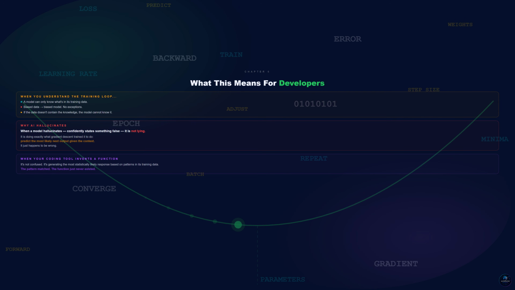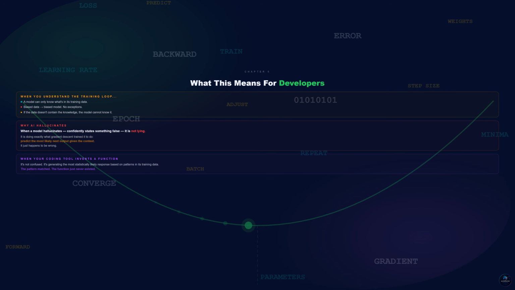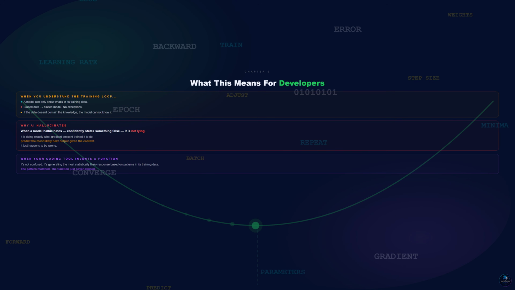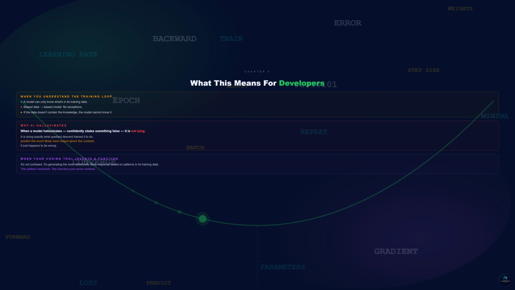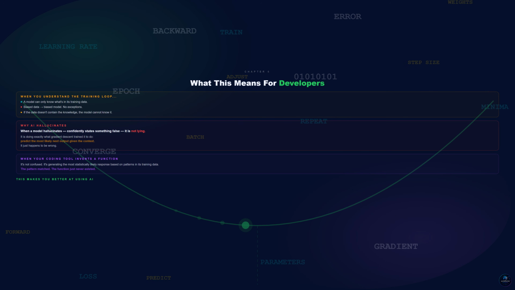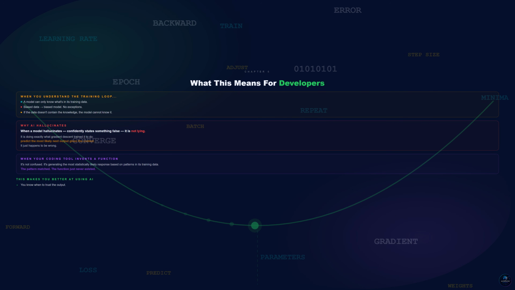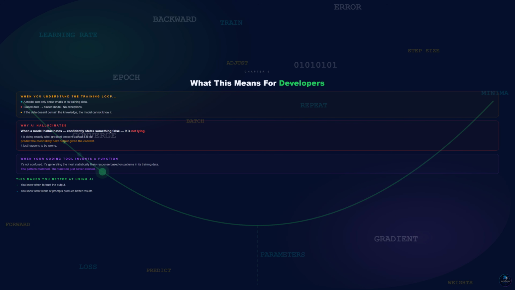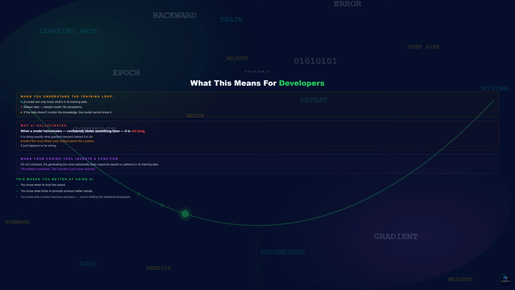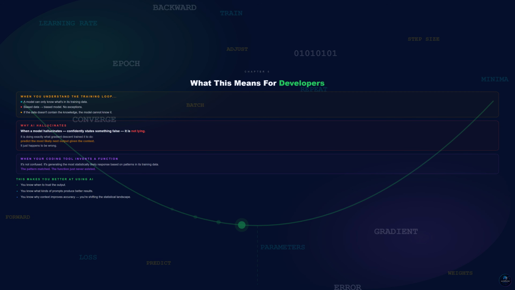When your coding tool suggests a function that does not exist, it is not confused. It is generating the most statistically likely response based on patterns in its training data. The pattern matched. The function just never existed. Understanding this does not make AI less useful. It makes you better at using it. You know when to trust the output. You know what kinds of prompts produce better results. You know why providing context improves accuracy, because you are shifting the statistical landscape the model is navigating.